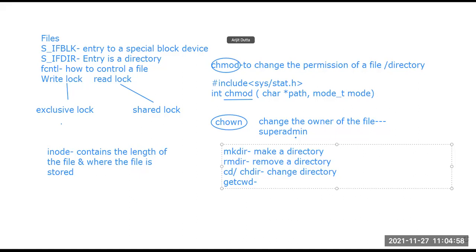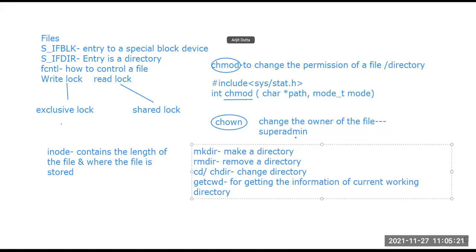This getcwd is actually a system call for getting the information of the current working directory. With the help of this getcwd, we can easily find out the information for the current working directory. This getcwd system call, or function, writes the name of the current directory and tells us what the name is, right?